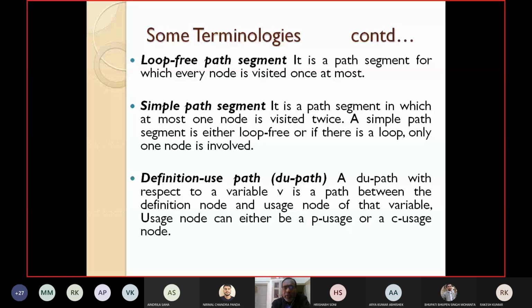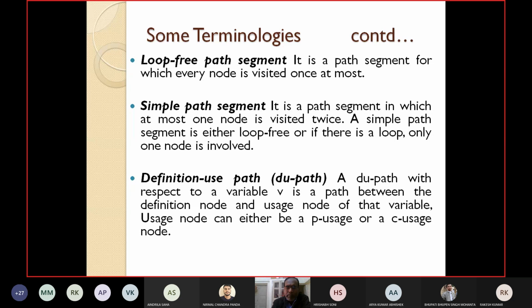Now let us mark the difference between DU path and DU chain. DU path means any path between the definition node and the usage node. DU chain also means any path between definition node and usage node, but the variable cannot be redefined in between the D and U node. In a DU path, redefinition is allowed, and the usage node can be either a P usage or C usage node.